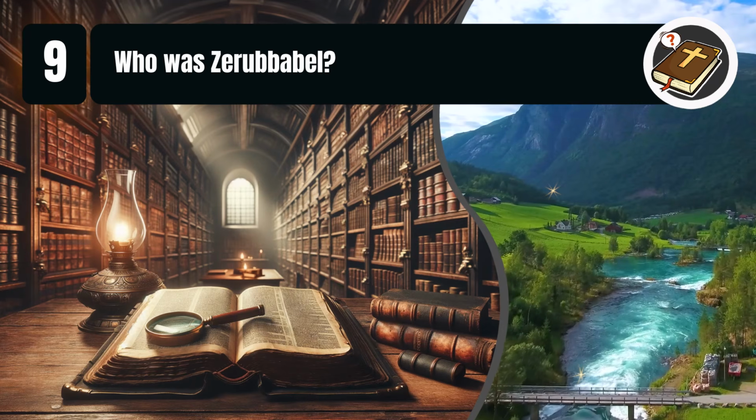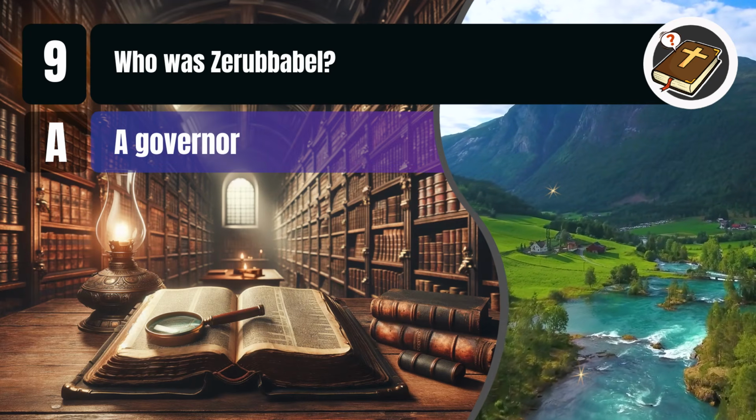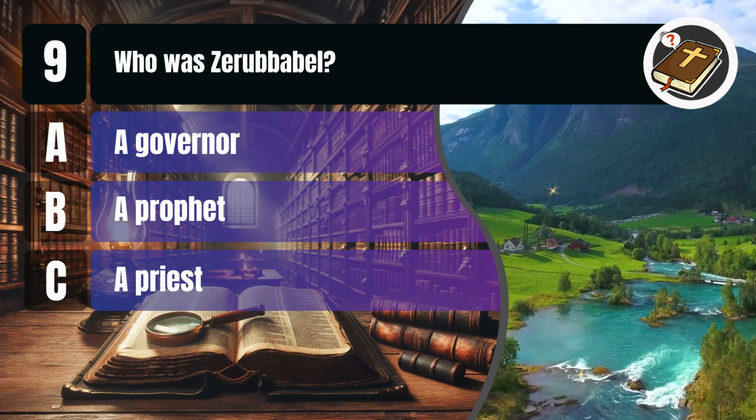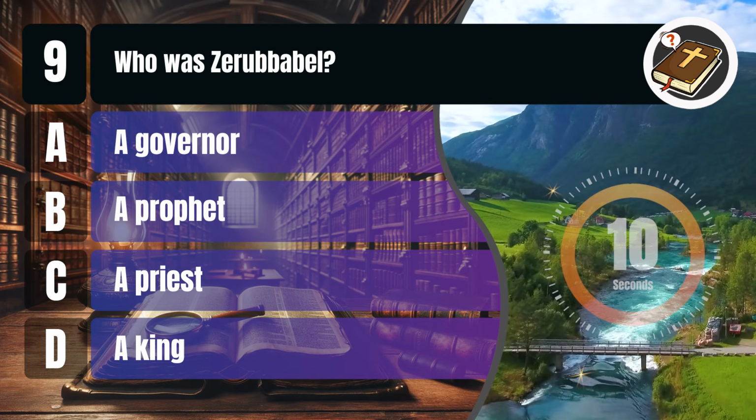Question 9. Who was Zerubbabel? A. A governor. B. A prophet. C. A priest. D. A king. You get 10 seconds.